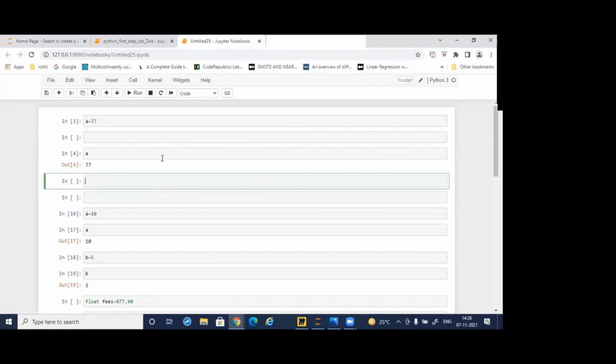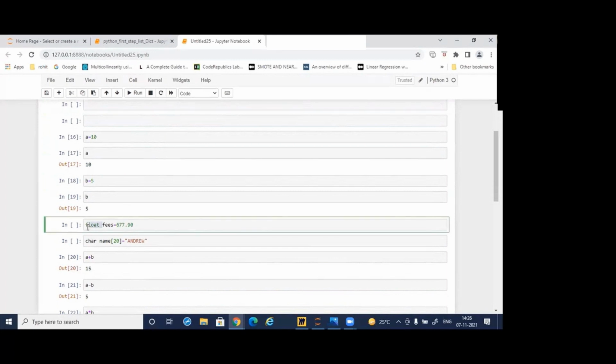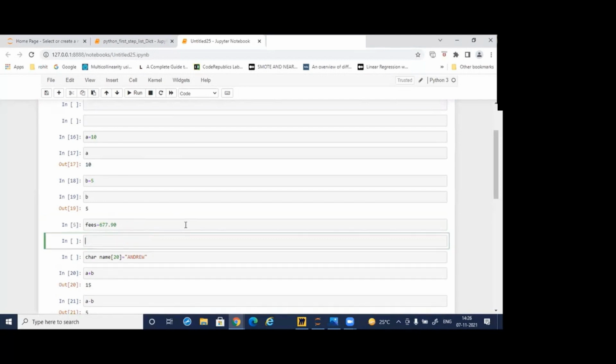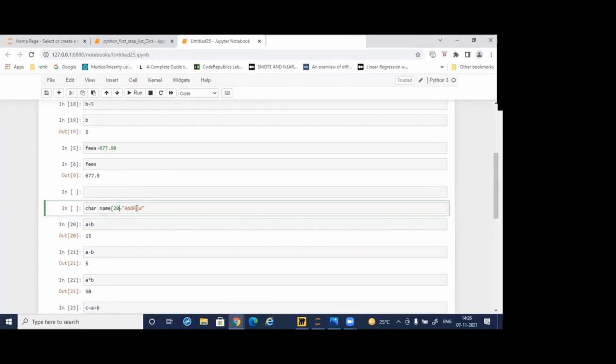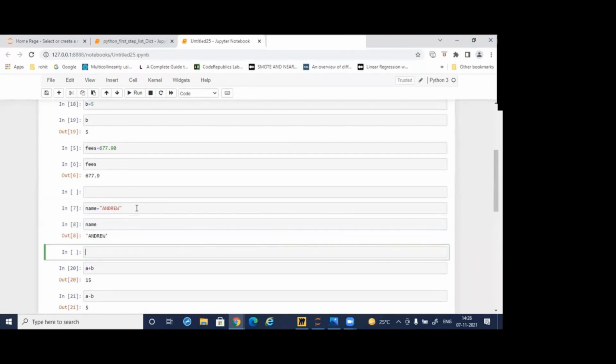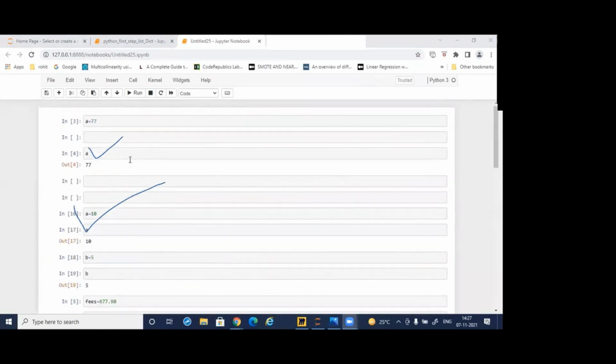It is implicitly typed. Suppose fees. Fees is equal to 677.90. I'm just running it, and then I'm looking at what the fees is. 677.90. So here, suppose name is there. The point is, you can see nowhere am I writing the data type. Directly I'm writing the variable and the value, and it is displaying everywhere.